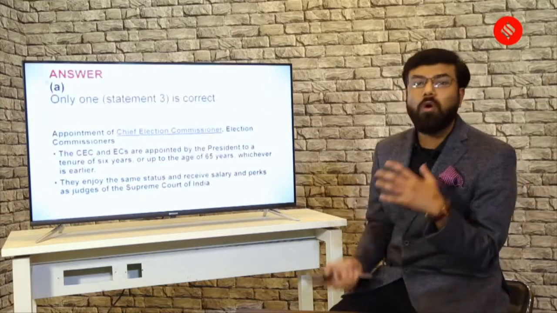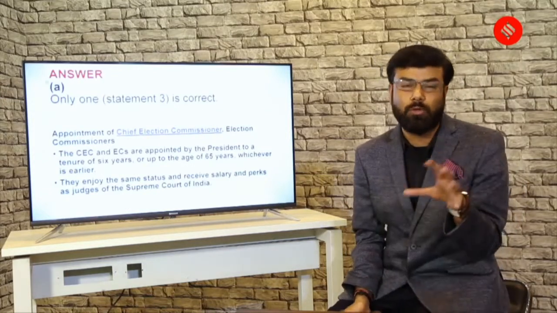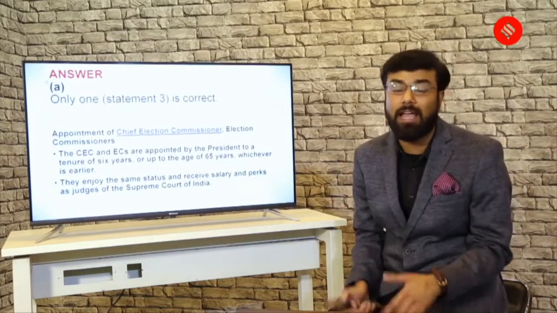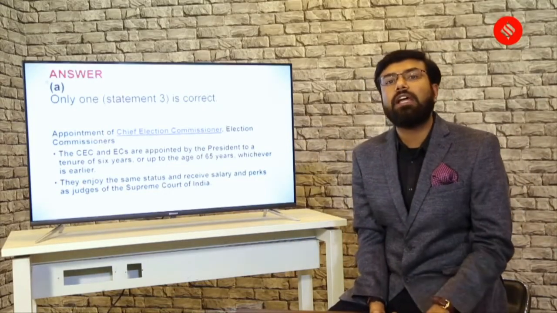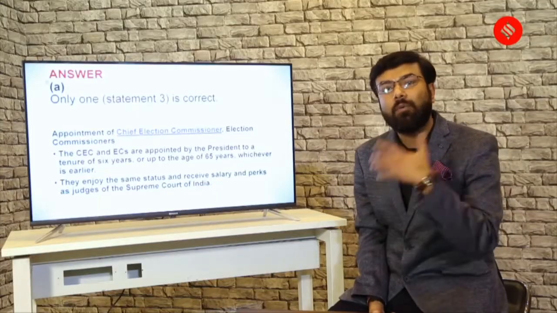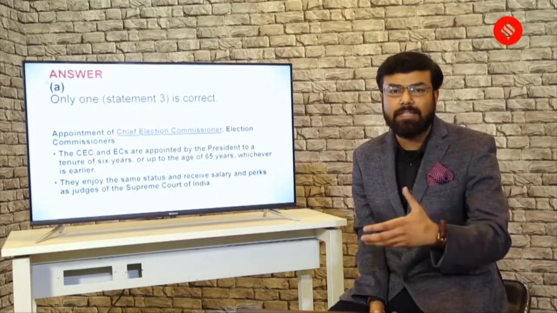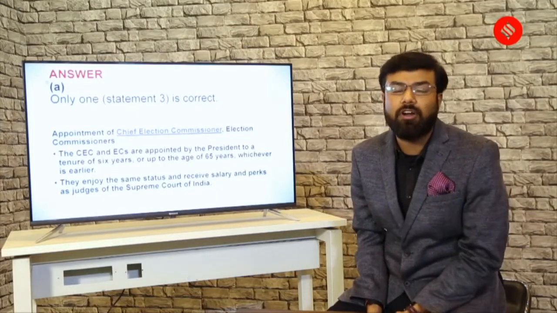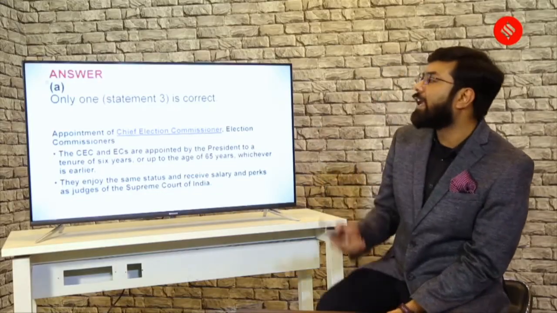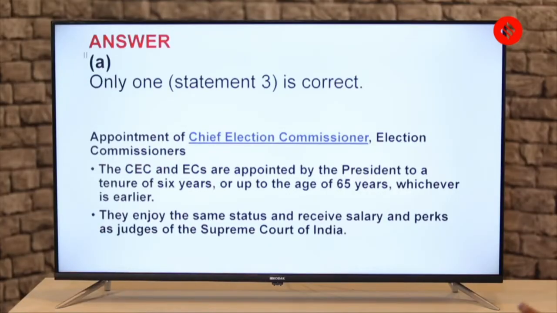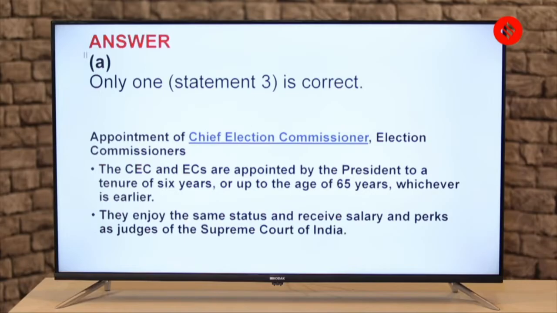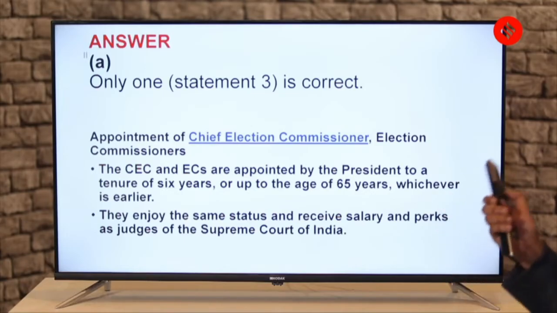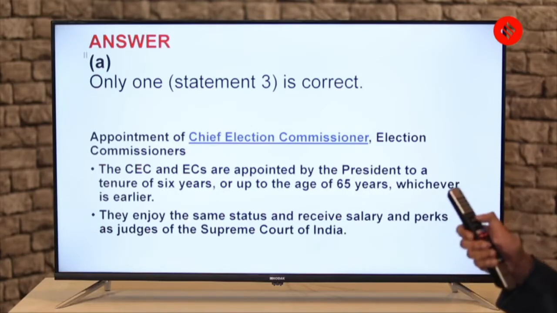So let's go into a little depth to know about this particular topic. I know we can't cover the entire Election Commission and the issues related to it, but as per the question we can talk about a few things and clarify a few facts for our understanding. For example, how is a Chief Election Commissioner appointed, or Election Commissioners appointed. So the CEC, which is the Chief Election Commissioner, and the ECs are appointed by the President to a tenure of 6 years.